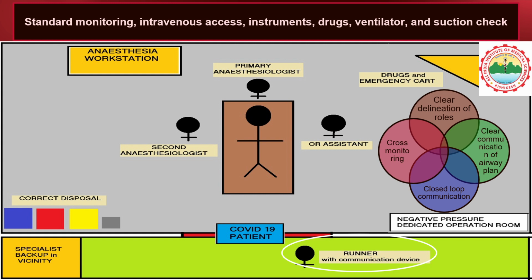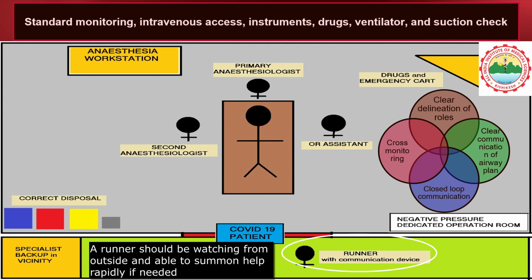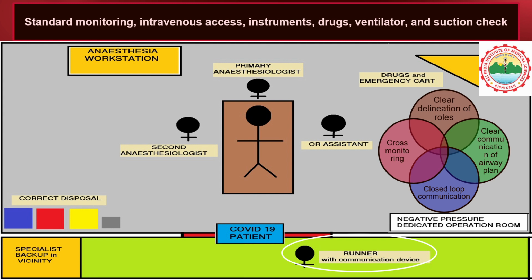Inside the isolation area, the primary intubator, the airway assistant, and the drug taker wear full PPE and remain in the isolation area. The runner, that is the fourth person, remains outside. Ensure that all the necessary kits are present in the room before tracheal intubation takes place. The aim is to achieve airway management successfully at the first attempt.